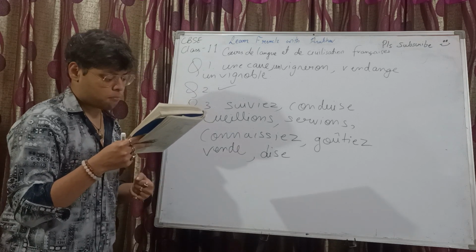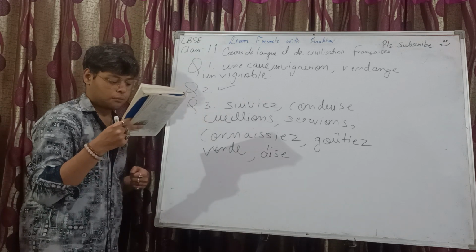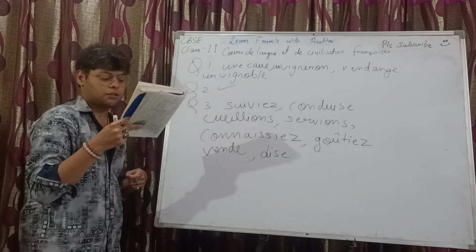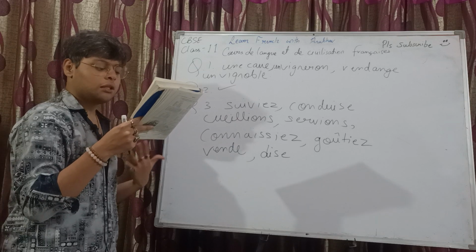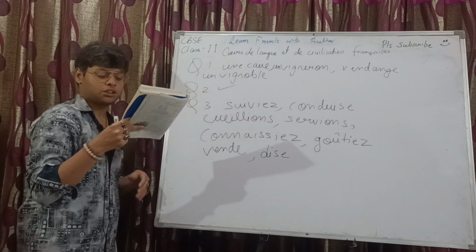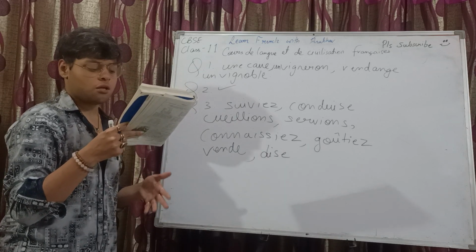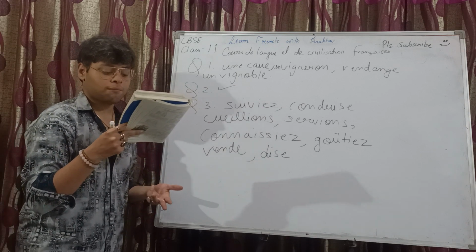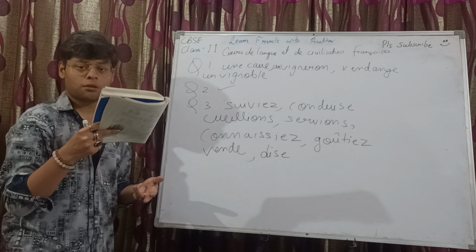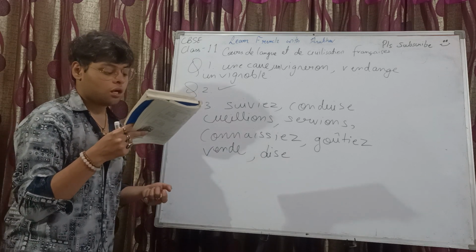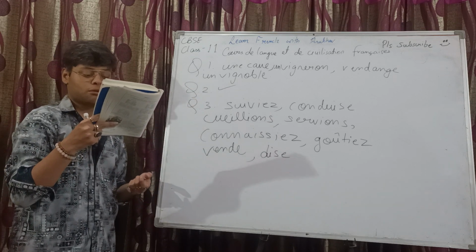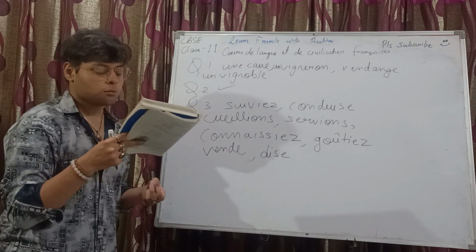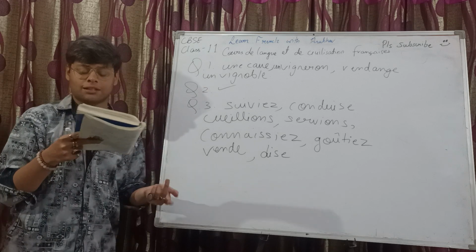Que tu partes de bonne heure demain matin. Il est utile de mettre de gros souliers pour la marche. So it will be like: il est utile que tu mettes de gros souliers pour la marche et que tu aies une canne solide. Since we need to do with third person, second person, singular, deuxième personne du singulier, which is tu, right? Il vaut mieux que tu descendes la colline et que tu suives la petite route blanche. So this is what the answer has to be.